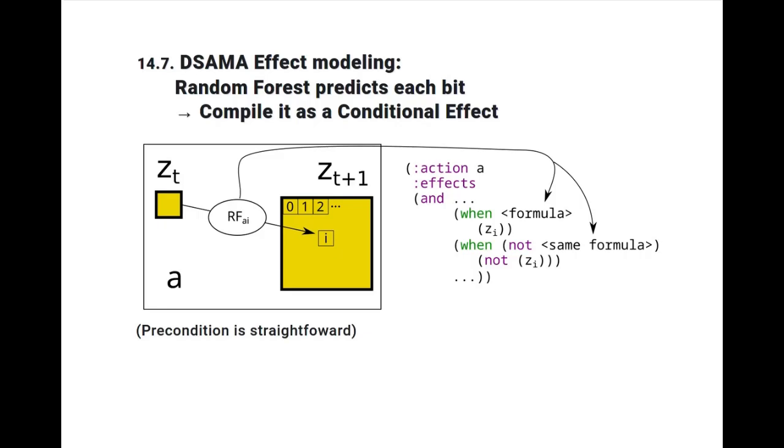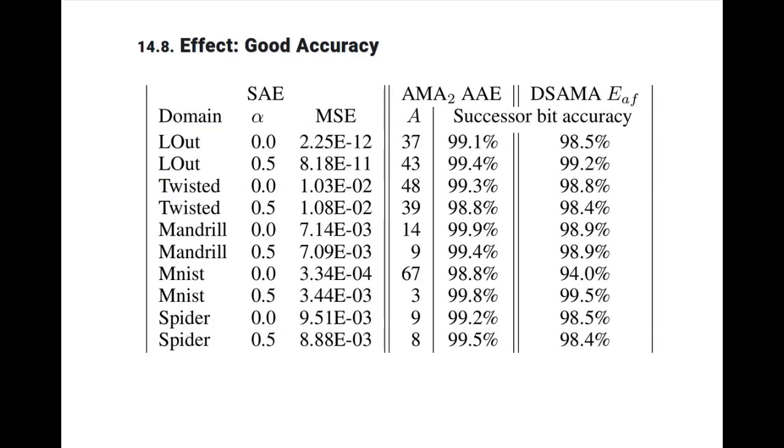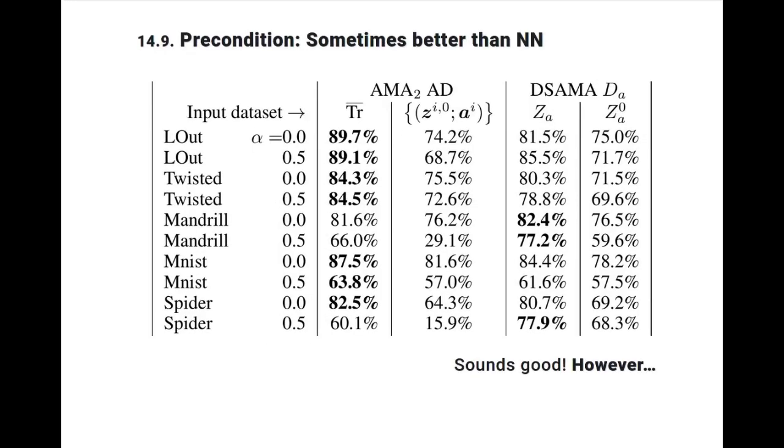The preconditions are straightforward, so I omit the description. Here are the experimental results of the effect modeling accuracy. We observed that the random forest achieves almost comparable results to the neural network. In the precondition learning, we sometimes even observed that the random forest outperforms the neural networks.